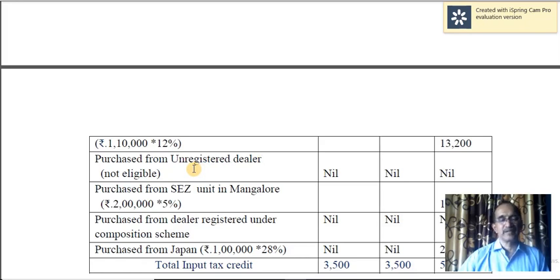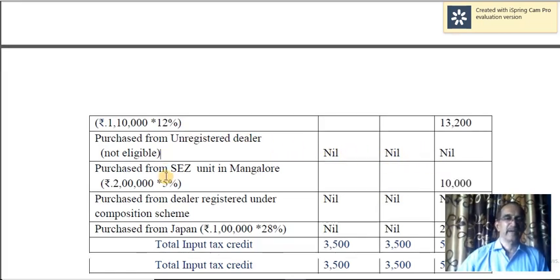Purchase from unregistered dealer, I told you this is called reverse charge, and in the case of supply from unregistered dealer to a dealer, the responsibility of paying the tax lies with the buyer and not on the seller or the supplier. So here input tax credit in such cases is not available, so it is not taken here.